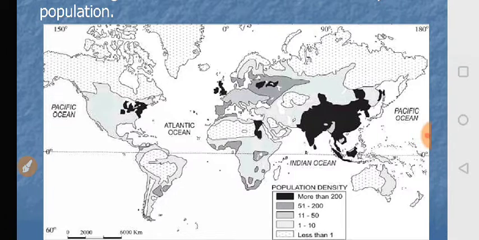You can see in this map that some places have very high population density like India, China, Indonesia, Egypt, and some parts of Europe like the UK, and Northern America, particularly the Great Lakes area.